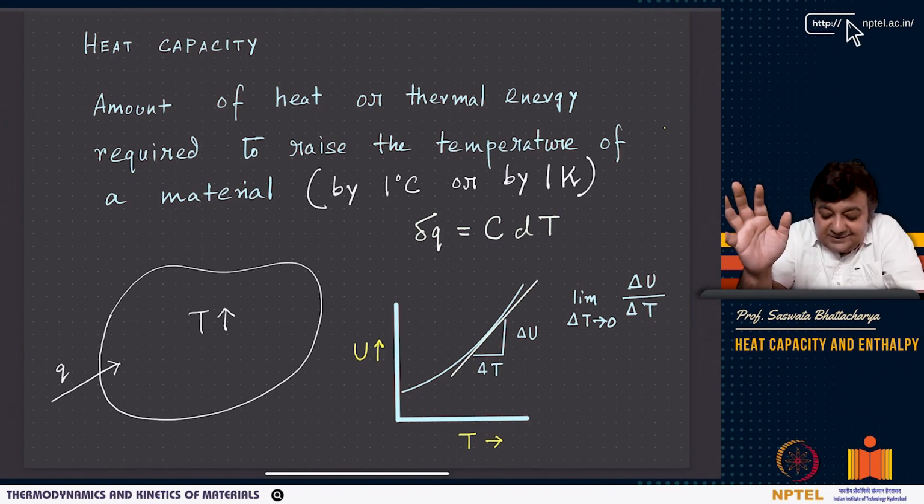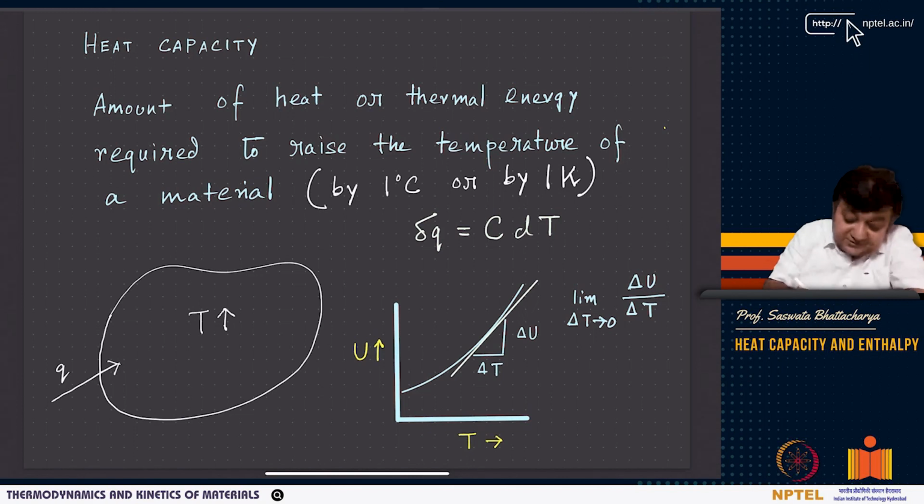And heat capacity is basically the amount of heat or thermal energy required by a substance, right? Heat capacity of a substance or a material is the amount of heat or thermal energy required by a substance to raise the temperature of this material by some amount. It is not specified in general, but by convention we will use 1 degree Celsius or 1 Kelvin, or 1 degree Fahrenheit, say for example.